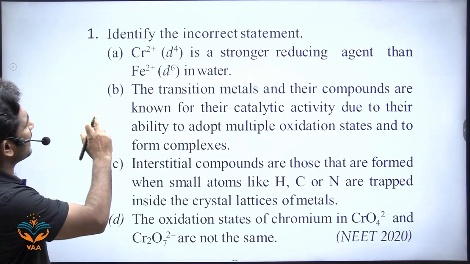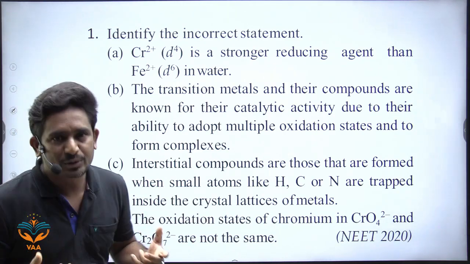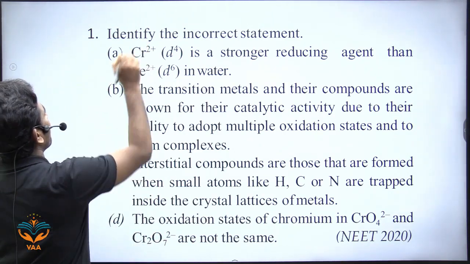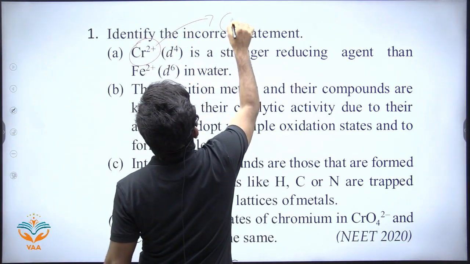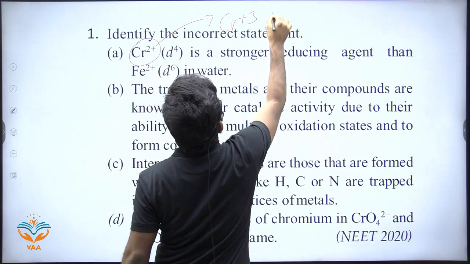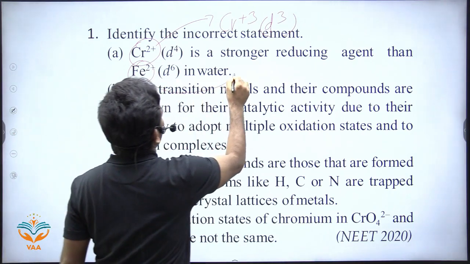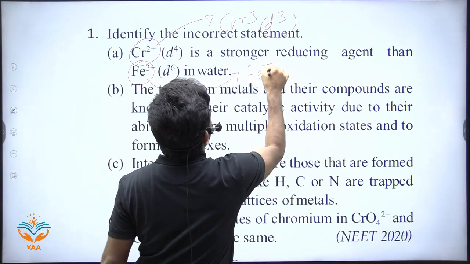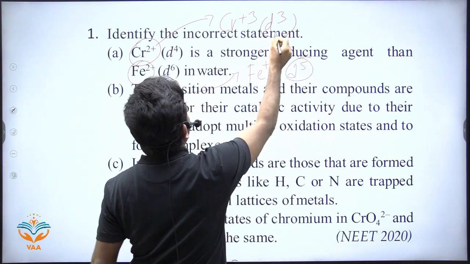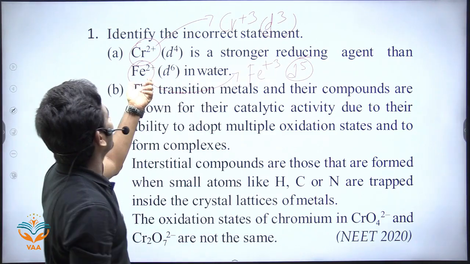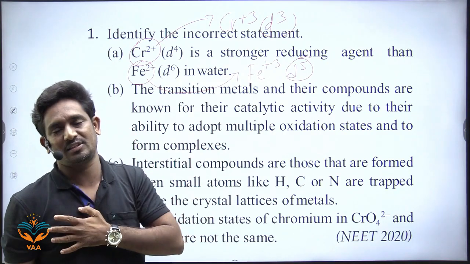Look at the first one. Cr2+ is a stronger reducing agent than Fe2+ in water. Most of the students will go with this option because after losing one electron, Cr2+ becomes Cr3+, where the configuration is d3, and Fe2+ after losing one electron becomes Fe3+, which has d5 configuration, and it is more stable than this configuration. That is why it has more reducing character. Most of the students will think like this.